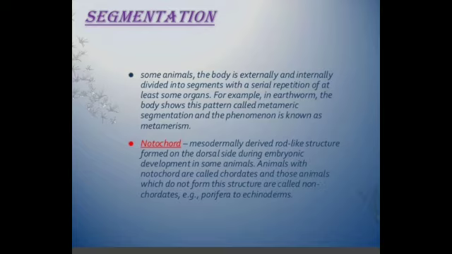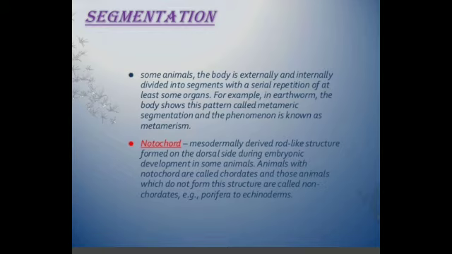Now segmentation. Segmentation is the repetition of similar parts along the length of an animal. It results in the separation of mesoderm into segmented blocks of muscles like Annelida and all.